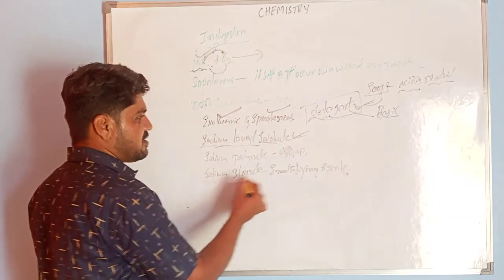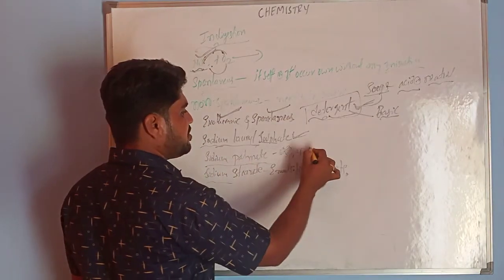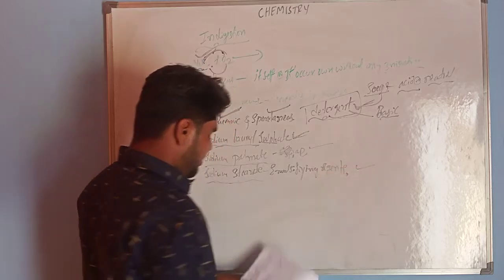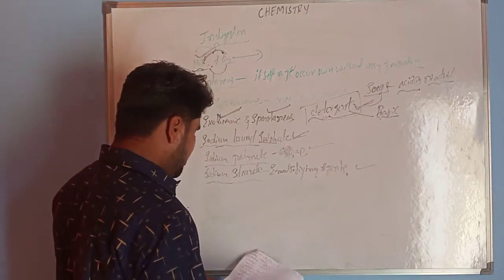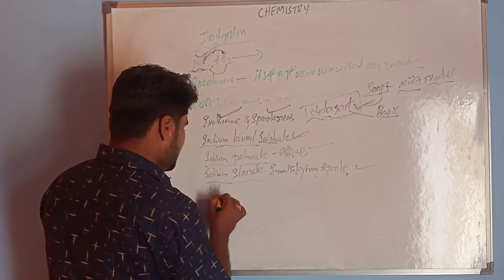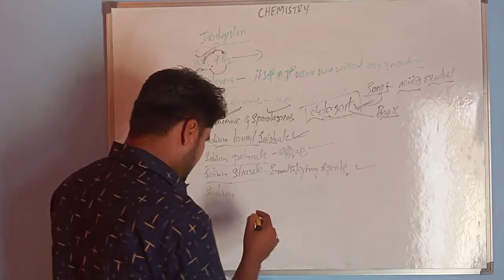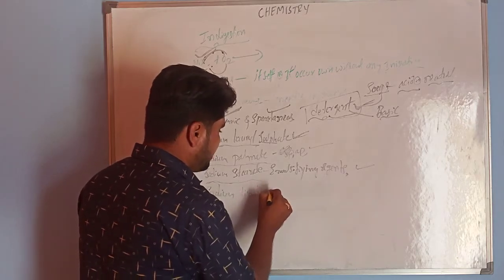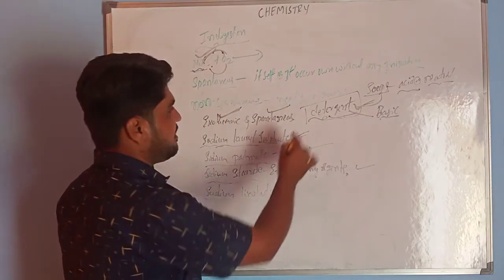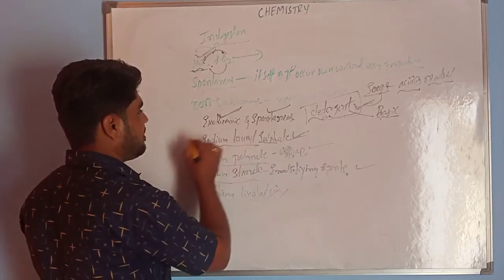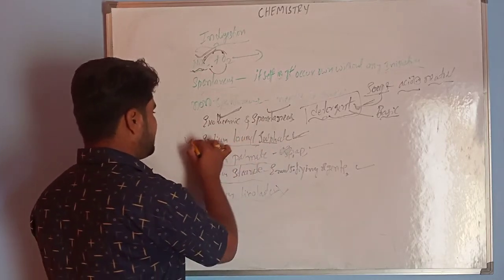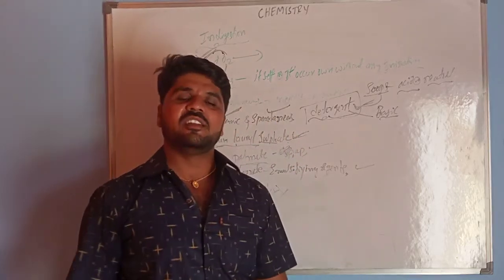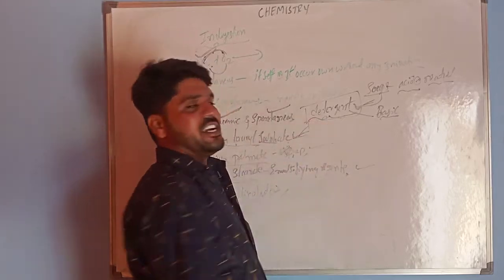So sodium palmate is used in soaps and sodium stearate is used as an emulsifying agent, and sodium linolate, this also we don't use in the detergents. That's why the correct answer is the first one, sodium lauryl sulfate, which is used in detergents.